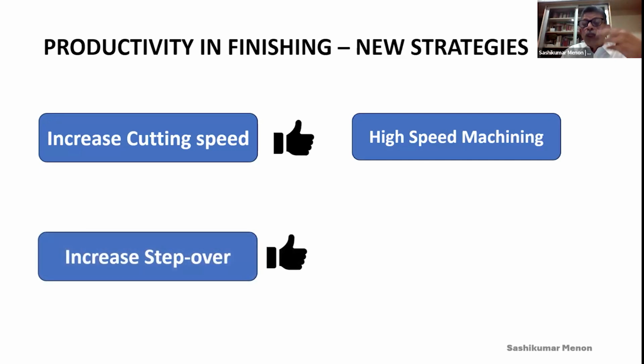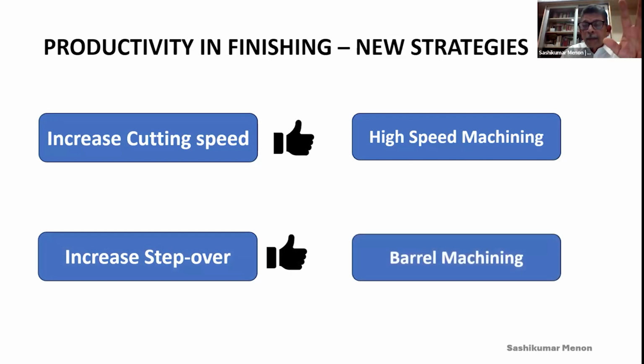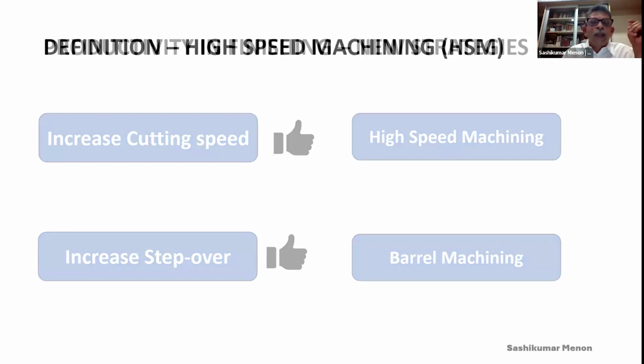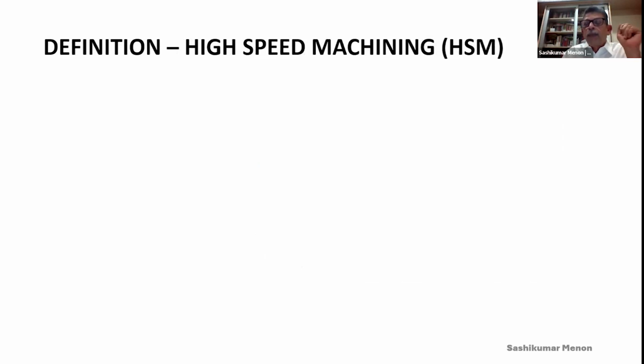Second is increasing the step over. That also is possible with the new strategy called barrel milling. Since that's not the subject of this discussion, I'll be talking about high-speed machining only. Barrel machining, maybe we can talk about later. So let us define what is high-speed machining, or HSM.